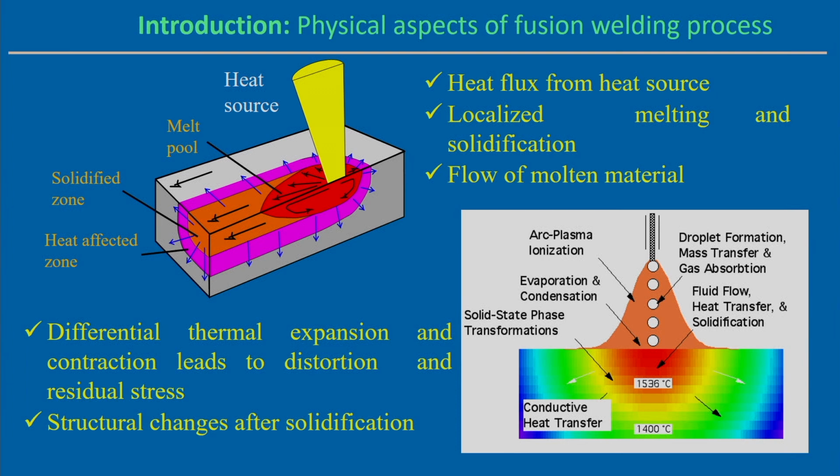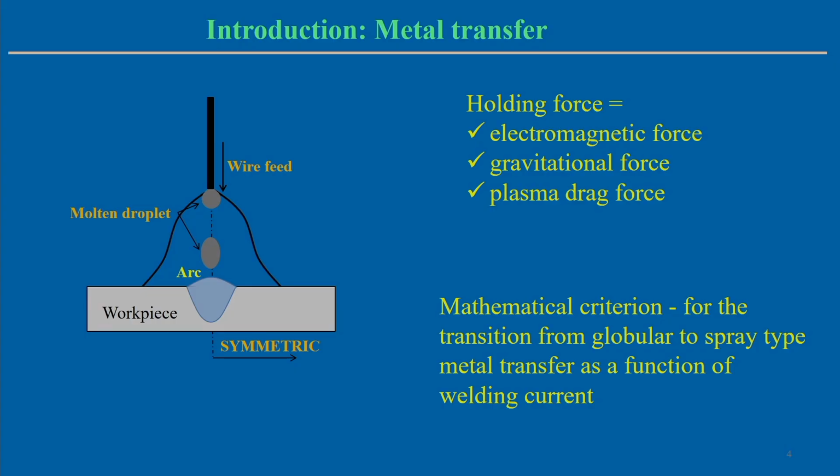But we will try to look into it in general. In this case, the heat source representation normally excludes the effect of metal transfer, because the representation of the heat source is simplified, in the sense that we only look at it in the form of a heat flux intensity to the substrate material without considering the metal transfer phenomena. Here we can see the metal transfer associated with the welding process when we are using some kind of consumable electrode.